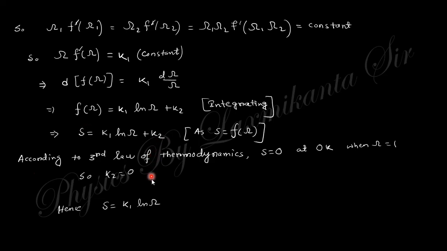Now put in the relation, that is the third law of thermodynamics, which says that at 0 Kelvin temperature the entropy will be 0. So at 0 Kelvin temperature all are aligned in a single state, that is, the number of microstates will be 1. There is no difference between different states, there is only one state, that is, the number of microstates will be 1. So if you put this value, this k2 becomes 0. So the relation becomes S equal to some constant times ln omega.